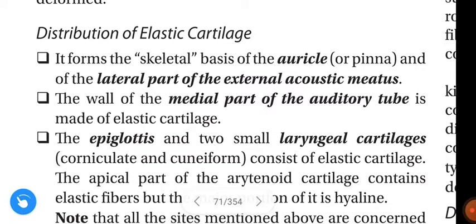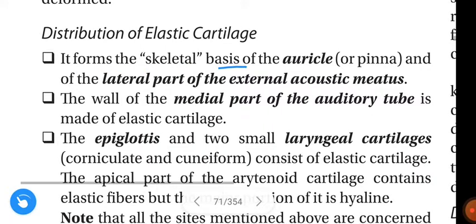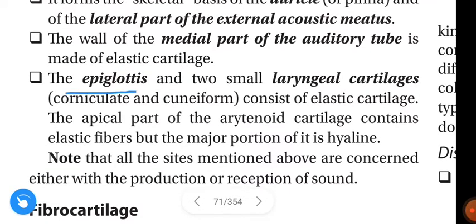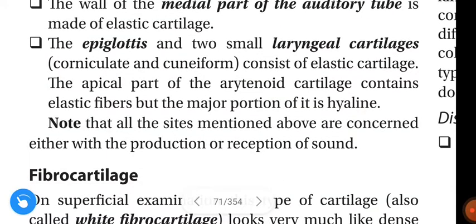This elastic cartilage forms the skeletal basis of the auricle, or pinna, and of the lateral part of the external acoustic meatus. The wall of the medial part of the auditory tube is made up of elastic cartilage. The epiglottis and two small laryngeal cartilages, corniculate and cuneiform, consist of elastic cartilage. The apical part of the arytenoid cartilage contains elastic fibers, but the major portion of it is hyaline.